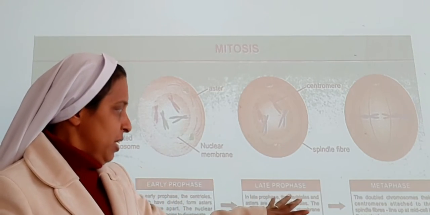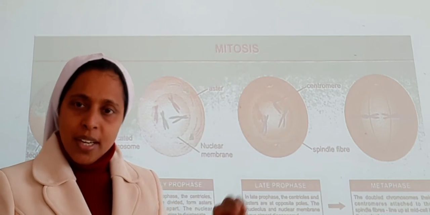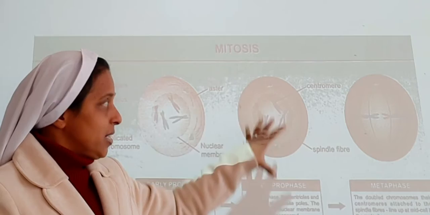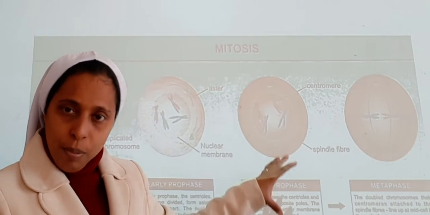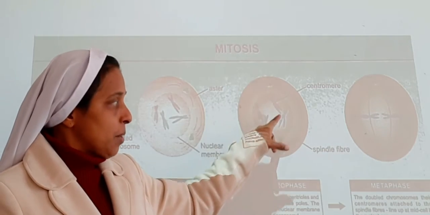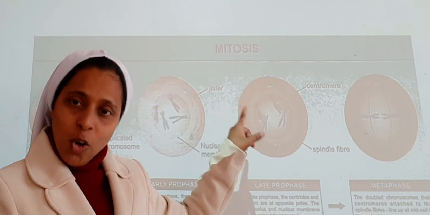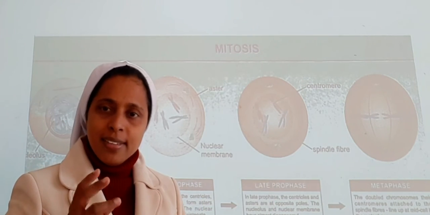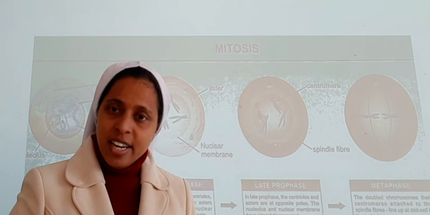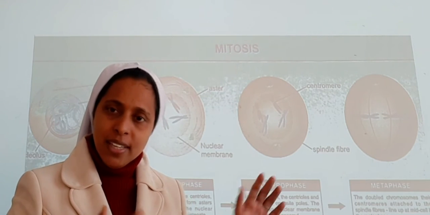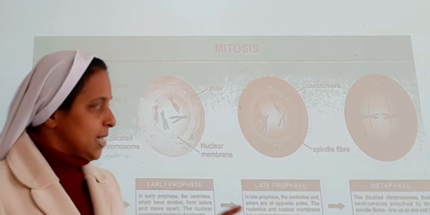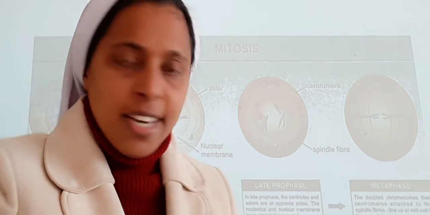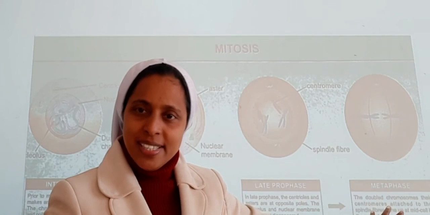So, in the late prophase stage, what is happening? The chromatids as well as the chromosomes are condensed and the centrioles are moving towards the opposite poles. Centromeres appear. Chromosomes and chromatids are visible here. Spindle fiber formation takes place here. And the nucleolus, endoplasmic reticulum, Golgi complex, everything disappears. Okay, everything disappears. Now moving towards the metaphase.